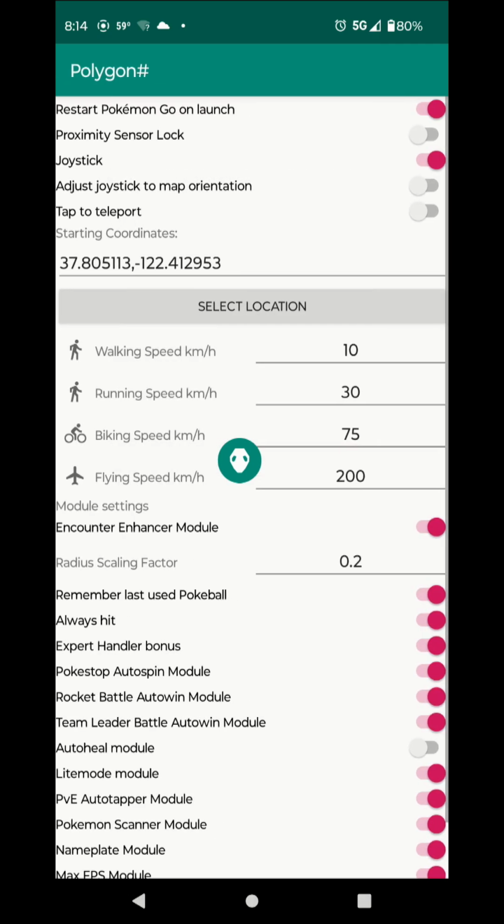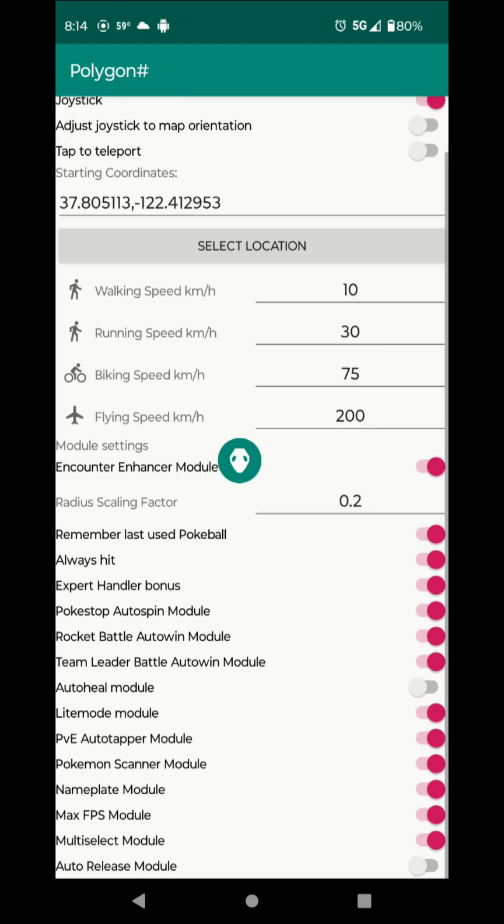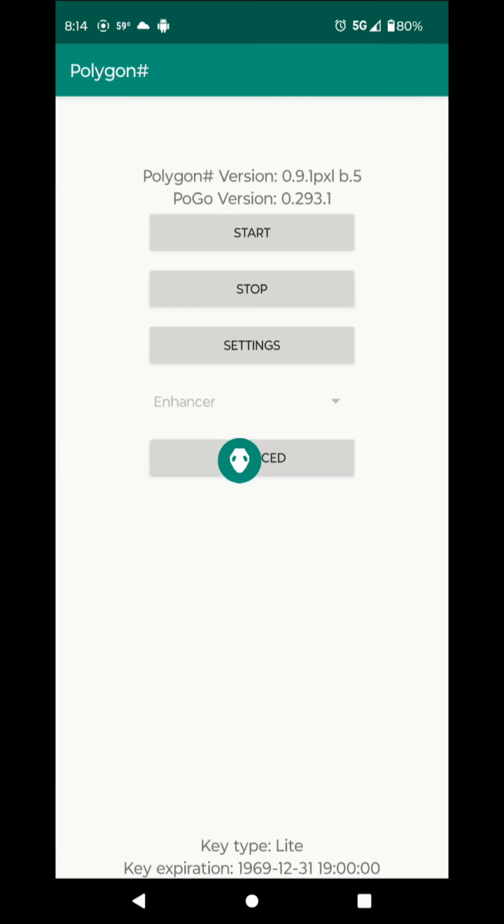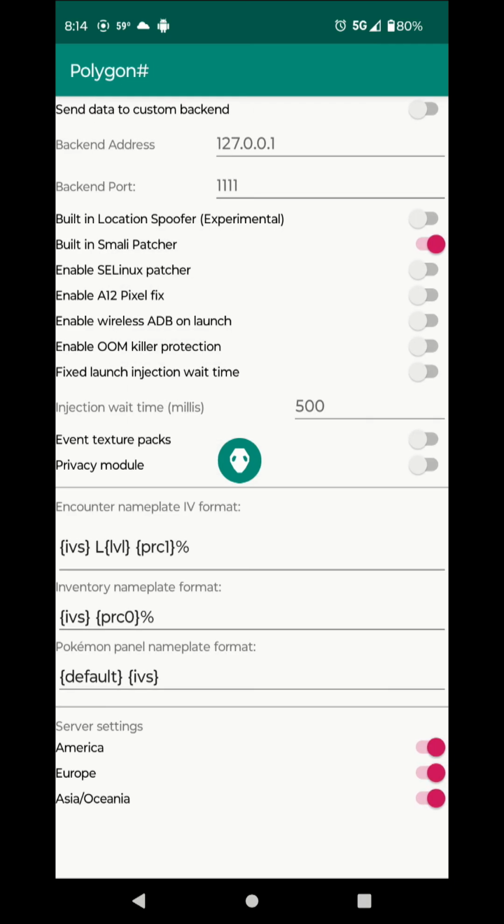I think somewhere it's adjust tab, Pokemon, show joystick, okay, and then advanced built-in spelling manager, yeah, everything looks good.